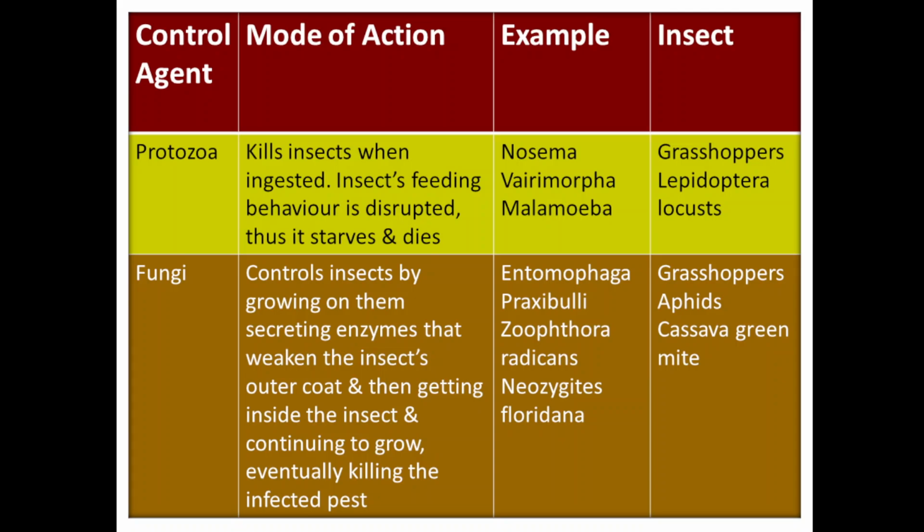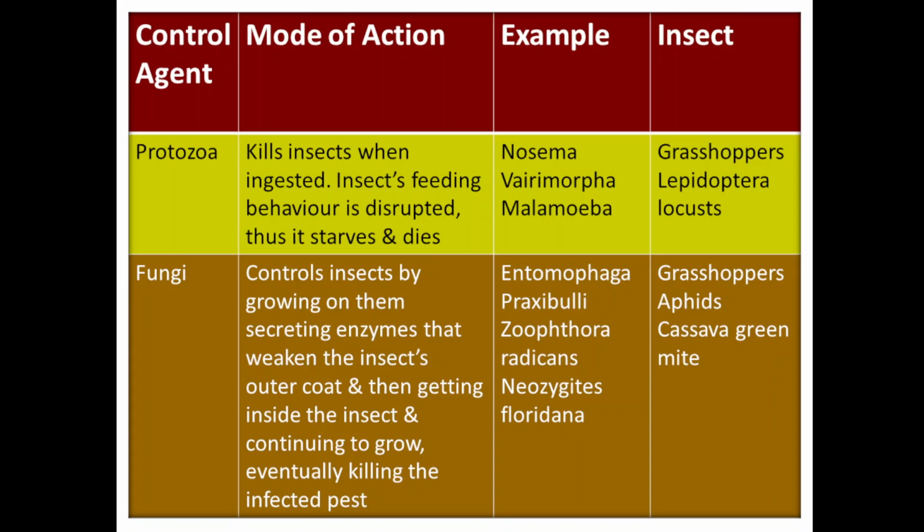Eventually they kill the insect or pest. Entomophaga praxibuli, Zoophthora radicans, Neozygites floridana, all these are examples of fungi, and they will kill grasshopper, aphids, cassava green mite.